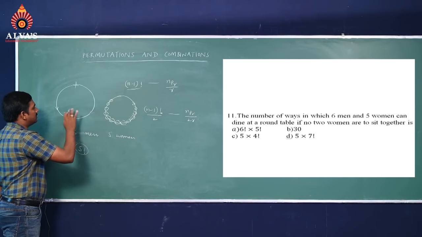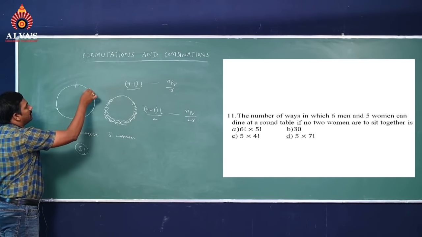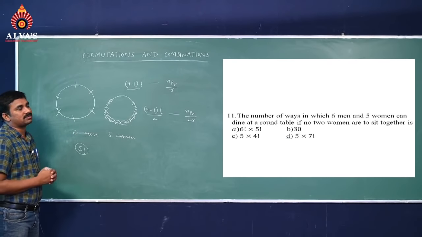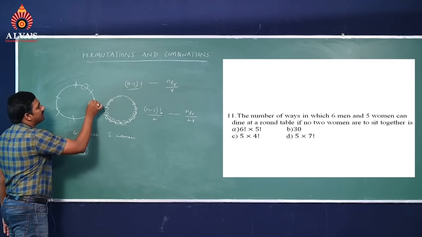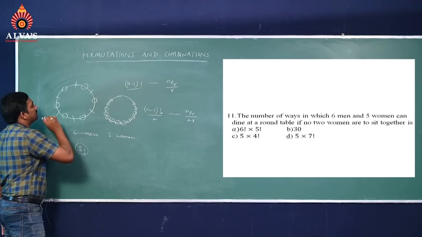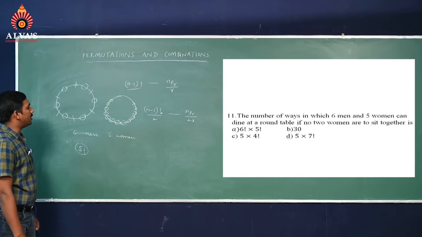See here, suppose 1, 2, 3, 4, 5, 6. After arranging 6 persons, how many places are left between them? 6 places are left between them.